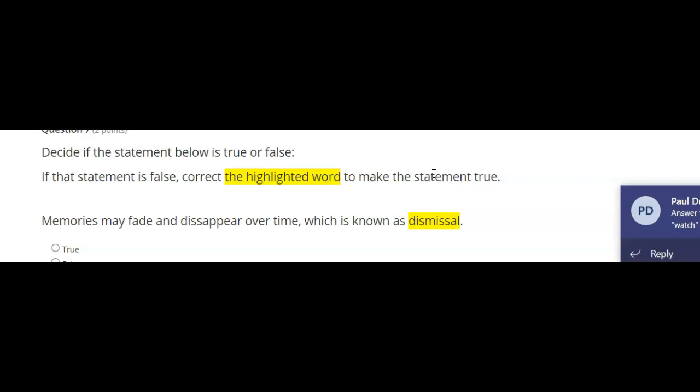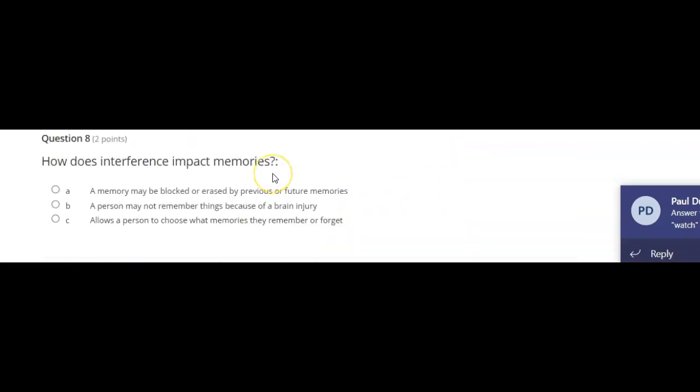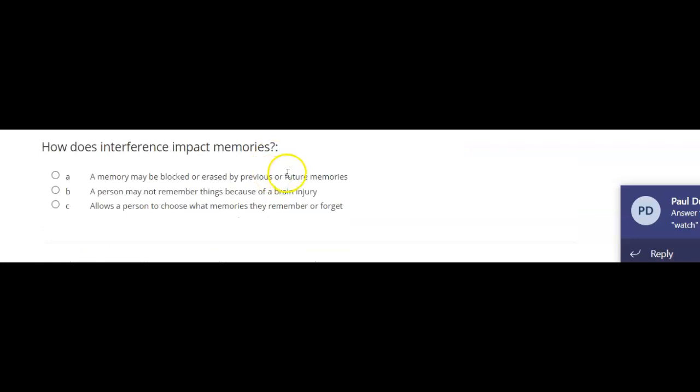Decide if the statement below is true or false. If that statement is false, correct the highlighted word to make the statement true. Memories may fade and disappear over time, which is known as dismissal. True, false. How does interference impact memories?